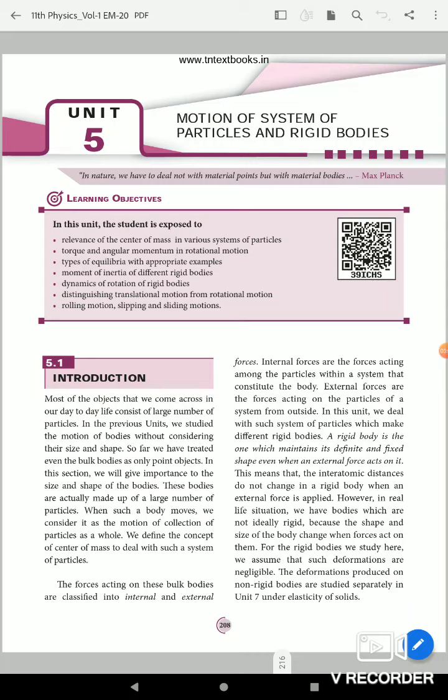Hi student, today we are going to discuss motion of system of particles and rigid bodies. Introduction of motion of system of particles.